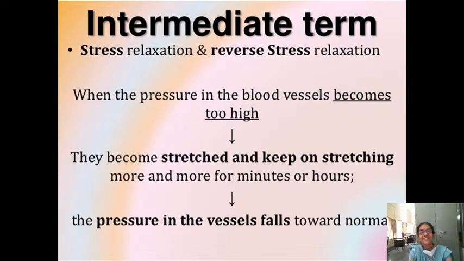And one more, stress relaxation and reverse stress relaxation, is also an intermediate mechanism. When the pressure in the blood vessels becomes too high, what should happen? The blood vessels will keep on stretching, with a lot of pressure. They become stretched and keep on stretching more and more for minutes or hours. I told you your blood vessels have smooth muscle. The smooth muscle in the blood vessel will relax.